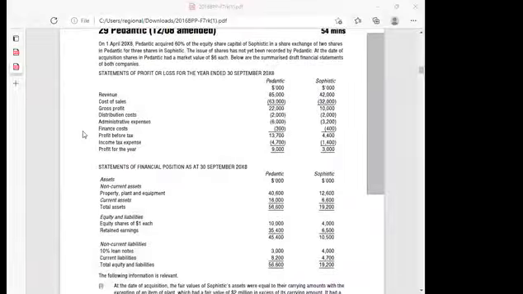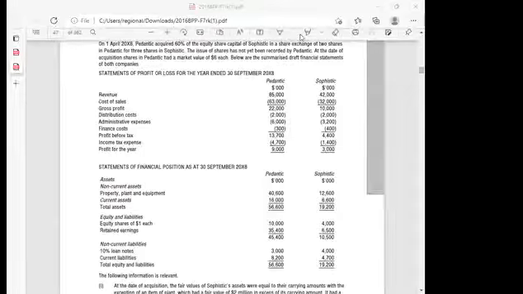Yes. Now, ladies and gentlemen, let's come here. We are told that on 1st of April 20XA, Pedantic acquired 60% of the equity share capital of Sophistic in a share exchange of 2 shares in Pedantic for 3 shares in Sophistic. The issue of shares, that's not important to me.